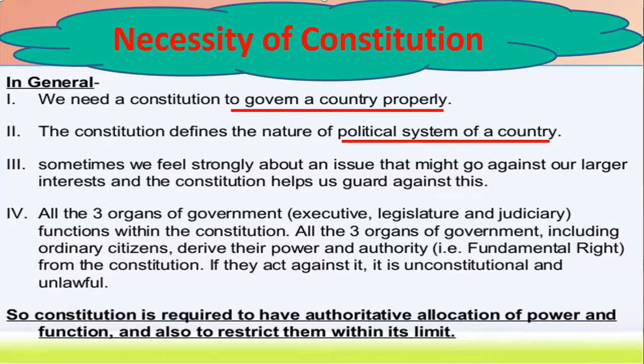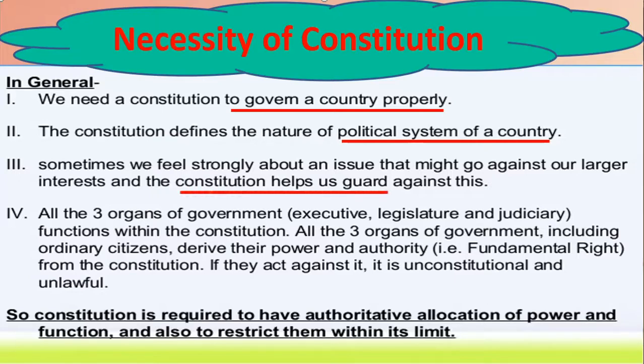Now in our country, children, we have a democracy. It is a government of the people, for the people and by the people. So that is our political system. We have a democratic system. Another country might have another system, alright? So the constitution of a country defines the nature of the political system of that particular country.